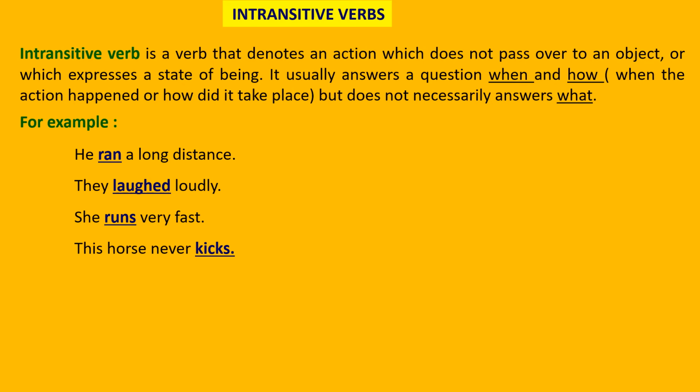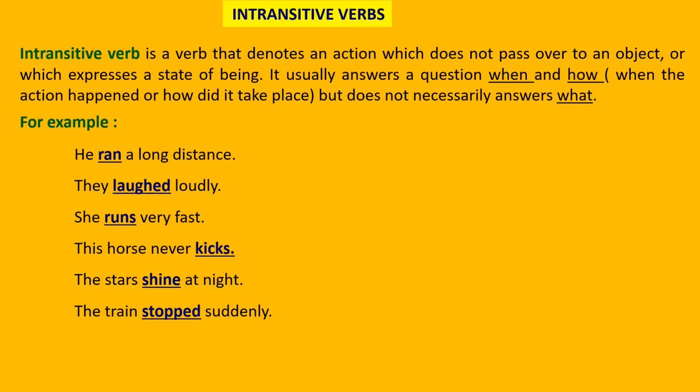The horse never kicks. That is the state of being of the horse. It never kicks anyone. The stars shine at night. A universal truth, it always shines at night, but it does not affect anyone. It is not hitting somebody or affecting anyone. No object is affected. So that is an intransitive verb.